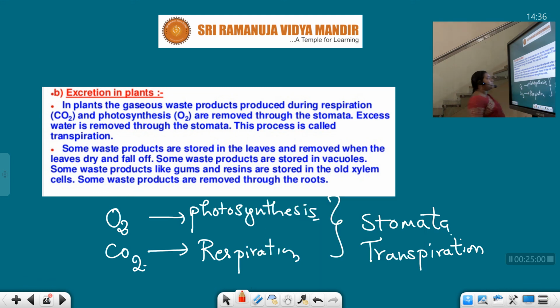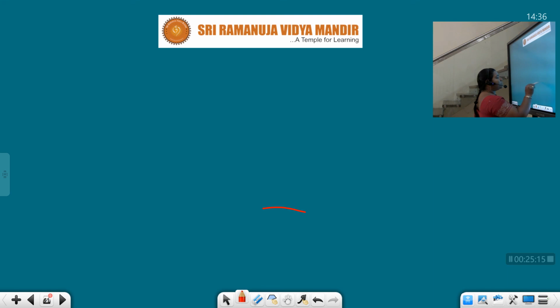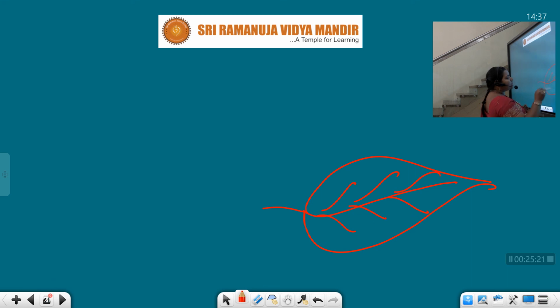I'll show the picture, students. Some waste products are removed through the roots. Again, not only by means of stomata. Do you know what we mean by stomata? They are present in the leaves. I'll draw the diagram and I'll explain. For example, this is the leaf. If you see the leaf structure, the lower epidermis of the leaf has small minute pores known as stomata.